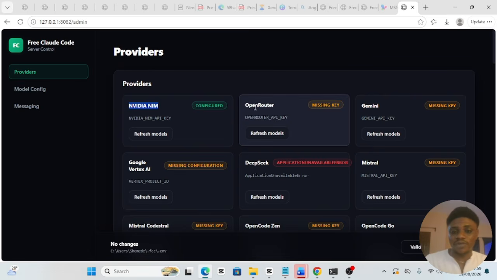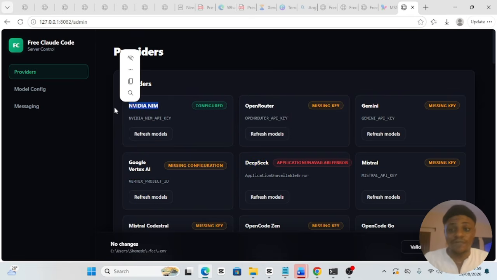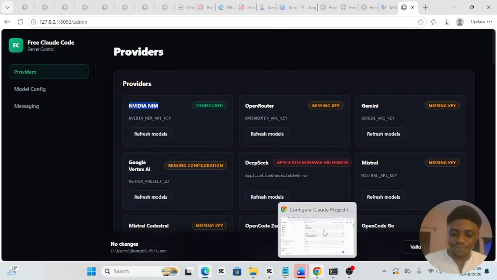You can also use other API keys here if you have your own and want to pay for them, from Gemini, DeepSeek, Google Vertex, and other providers. But we are going to use NVIDIA because it's actually free to use. So where can you get this API key? I'm going to show you right away.